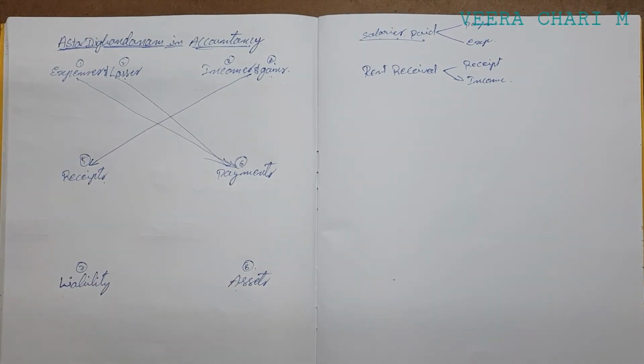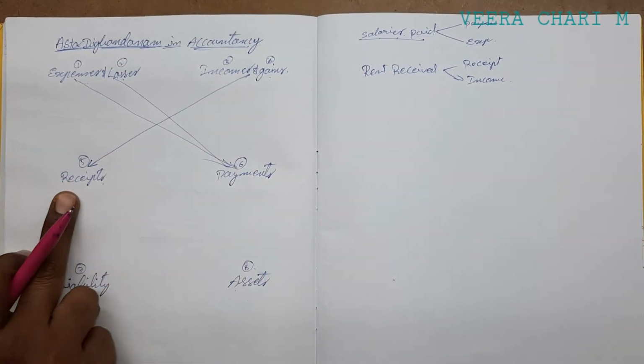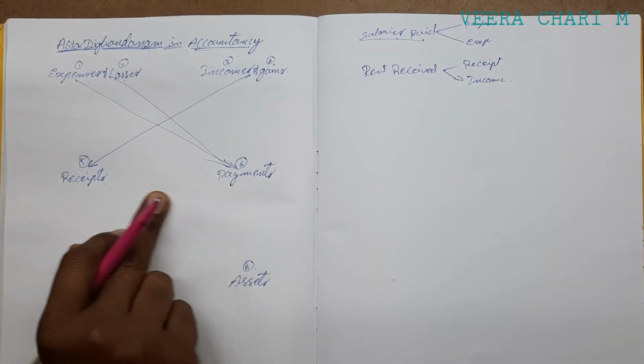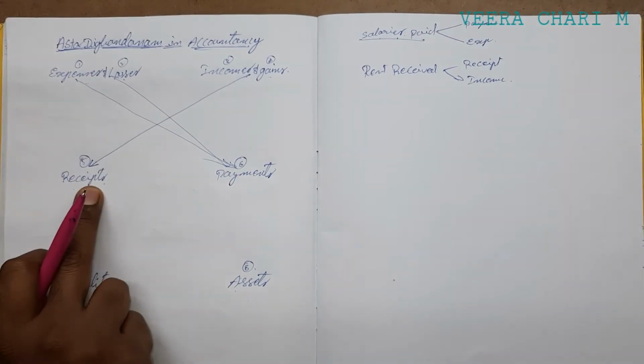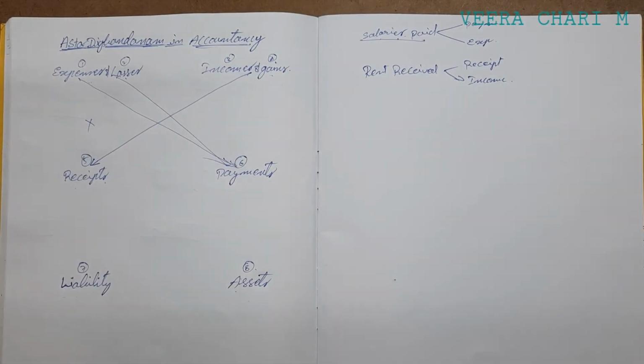Not only expenses to payments, but incomes to receipts. Is there any relation of expenses to receipts? Maybe not; there are no such transactions.